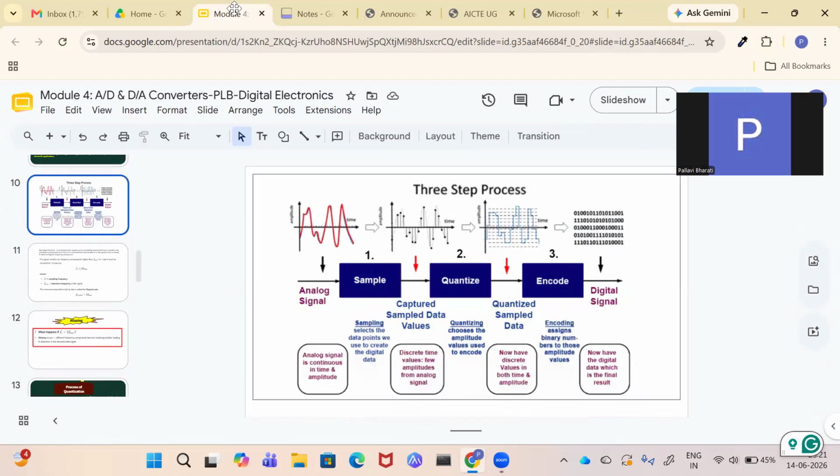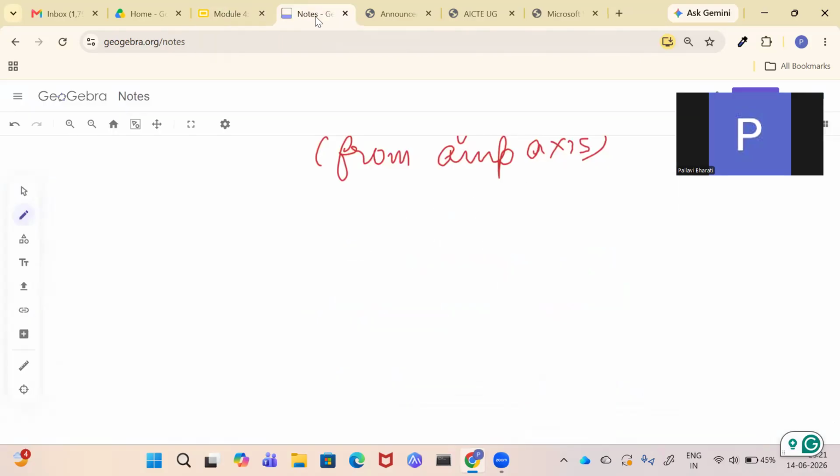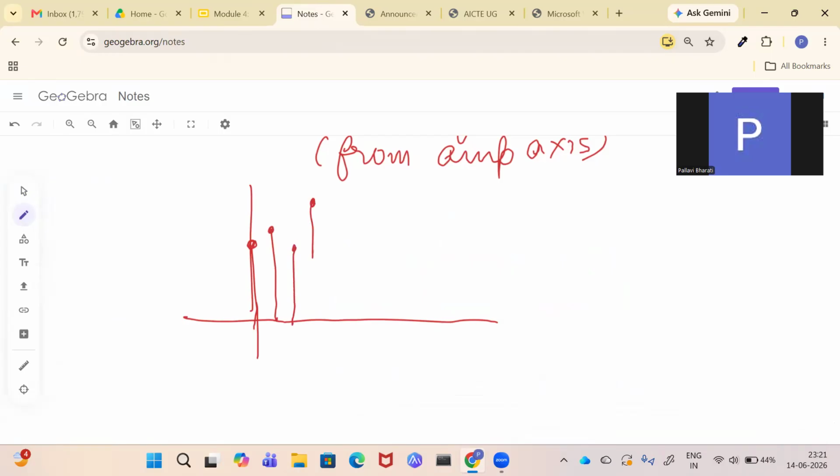This slide, now it's very important. See here, first you have taken the samples. Now you are going to quantize these samples. Let us go through the next process, which is called quantization. What I did was I took certain values. I took the value at 0. I took the value at 1. Then I took at 2. This way I have several values.